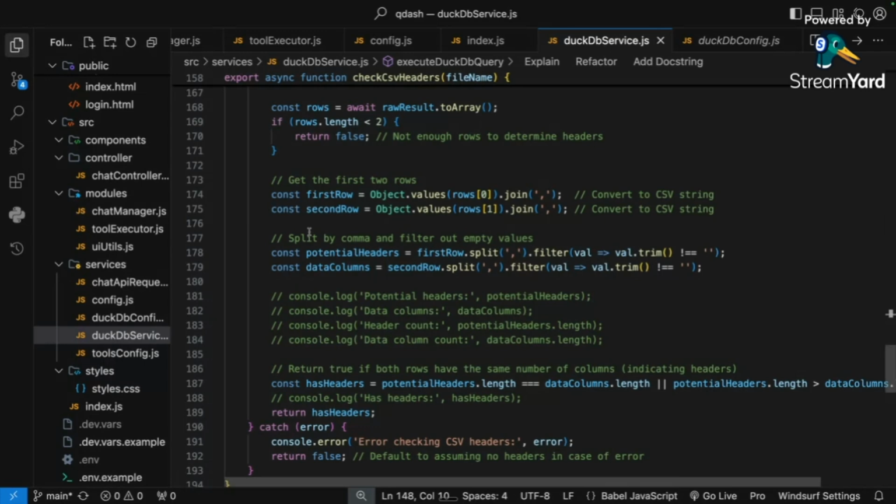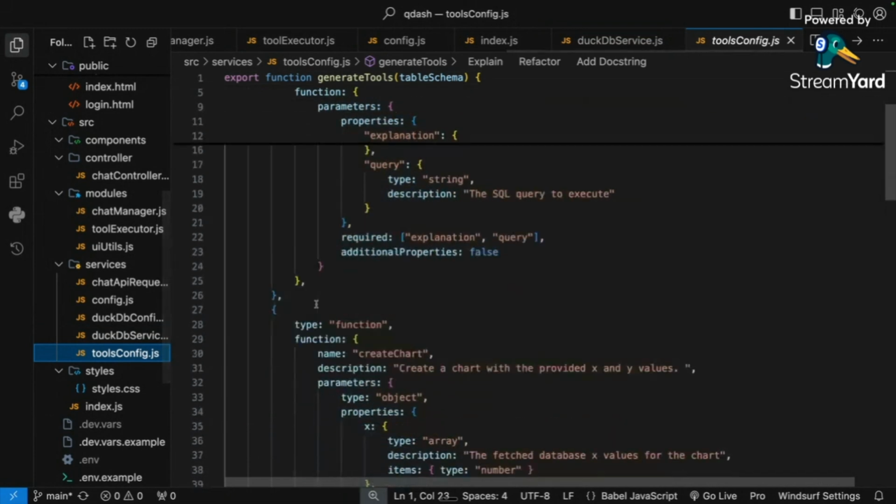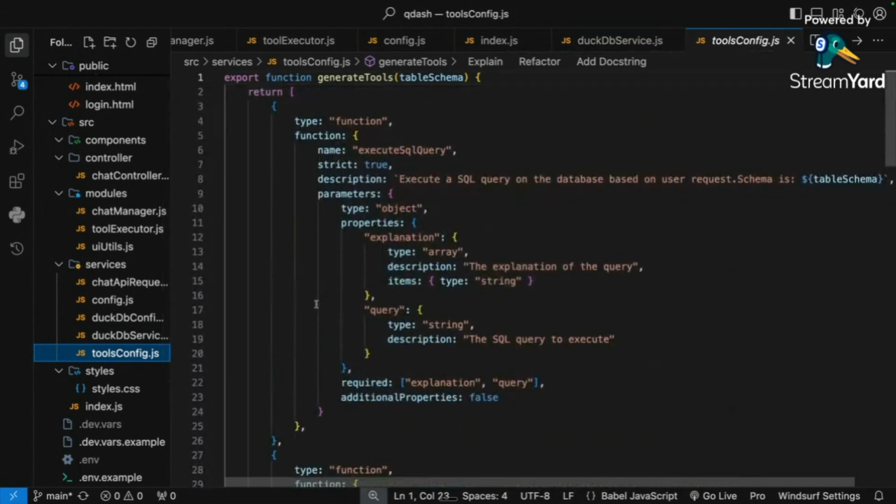I can't go through everything completely, but I can show you how it works under the hood. What I use mostly is function calling, and the way function calling works is you give the LLM a bunch of tools like this. It's like a JSON object.